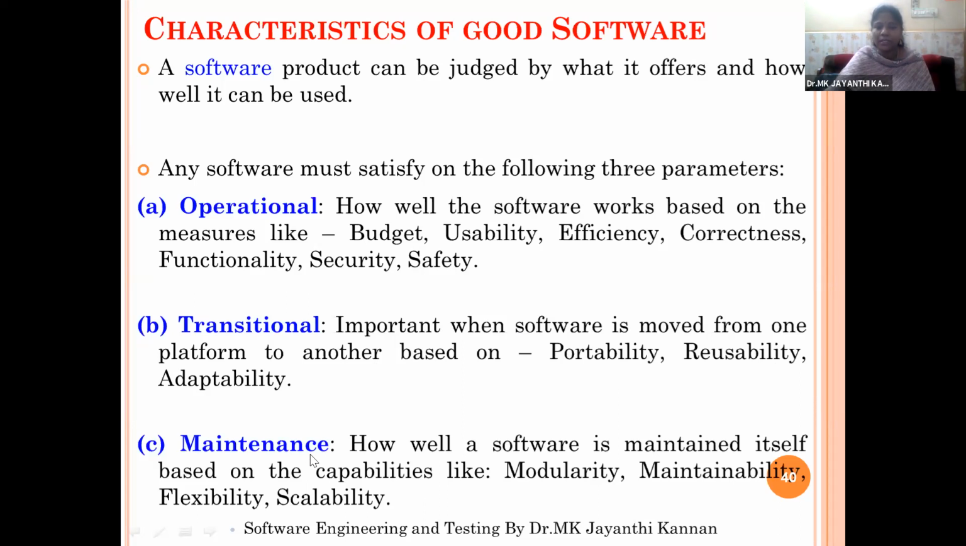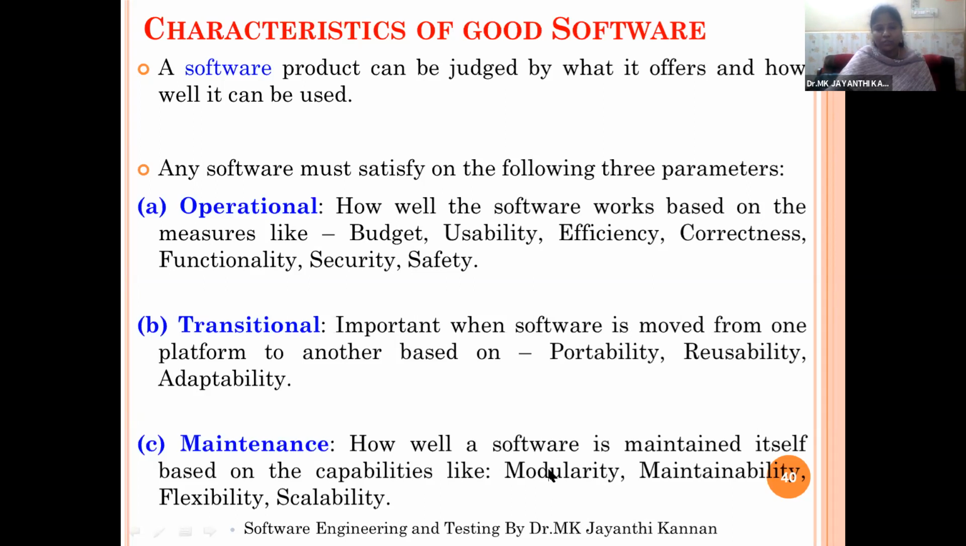And maintenance. It should be easy to maintain, the size of the software should be compact, and it should occupy very little memory space. The size, cost, and the time it takes to execute the project should all be flexible, so that we can easily maintain the software. How well the software is maintained depends on capabilities like modularity, maintainability, flexibility, and scalability. So we should consider modularity. It should be module based.